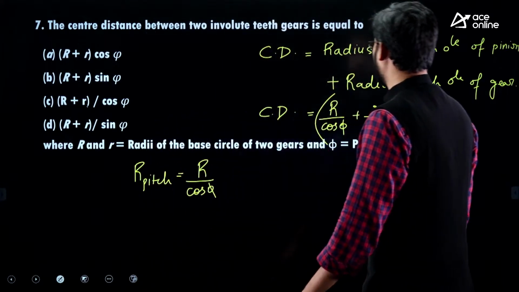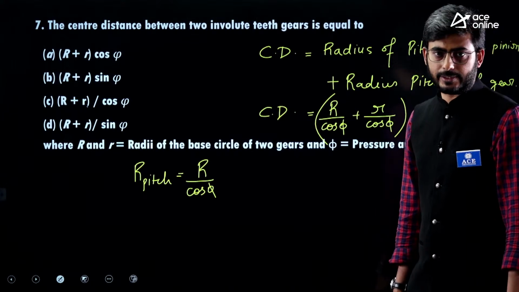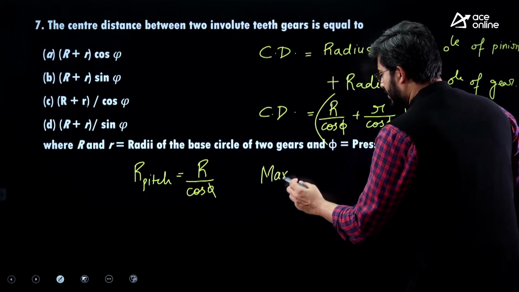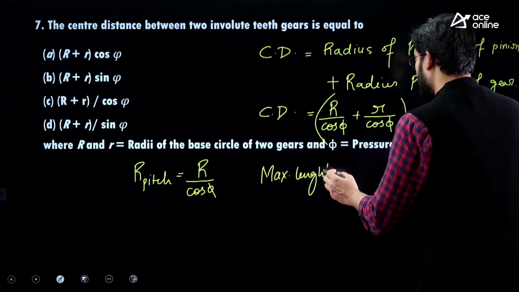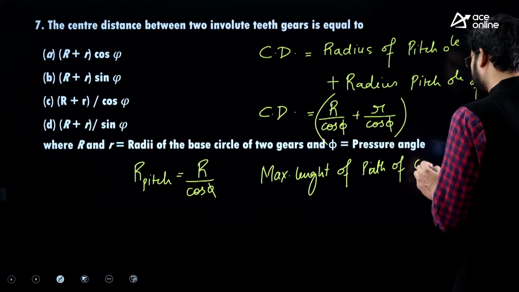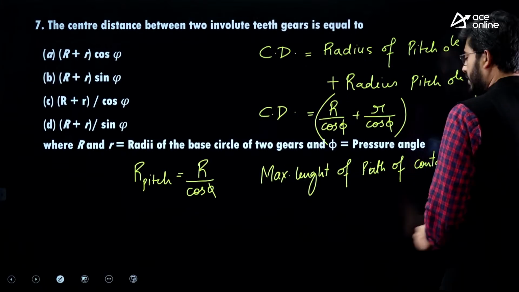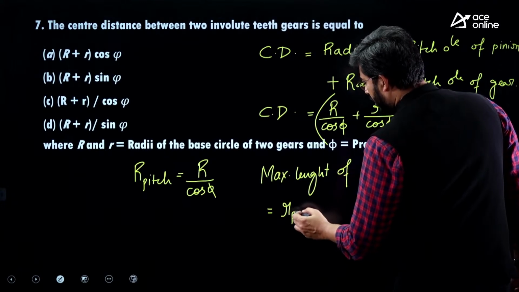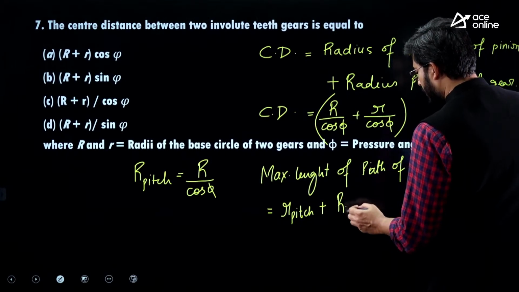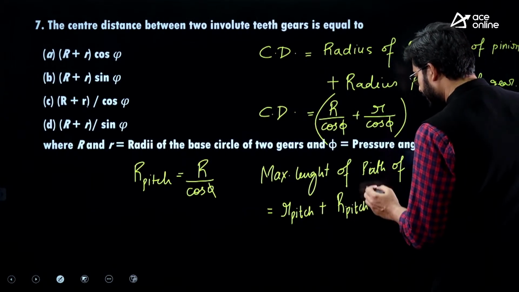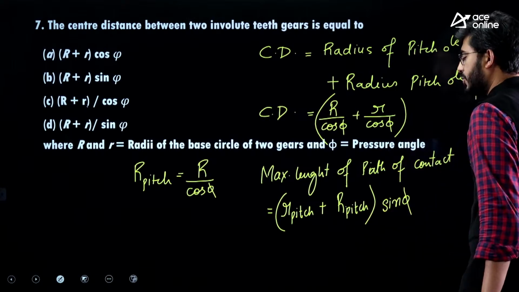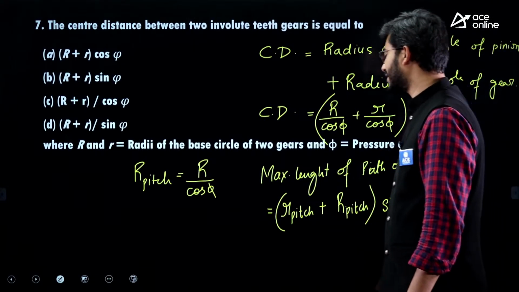Similarly guys, if you want to calculate the maximum length of path of contact, this is another relation. Maximum length of path of contact is given by radius of pitch circle of pinion plus radius of pitch circle of gear, into sin phi it is. Okay, this is another important relation.